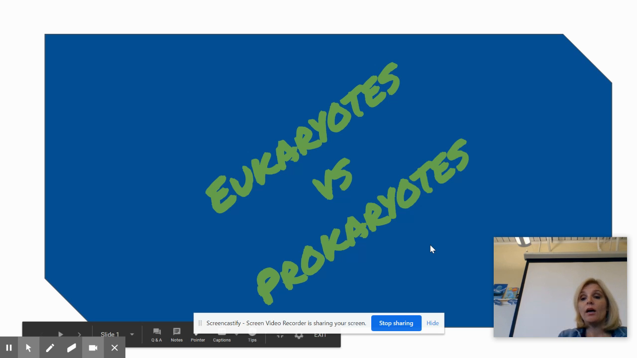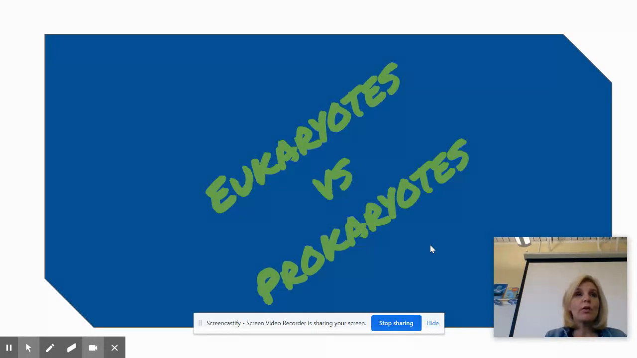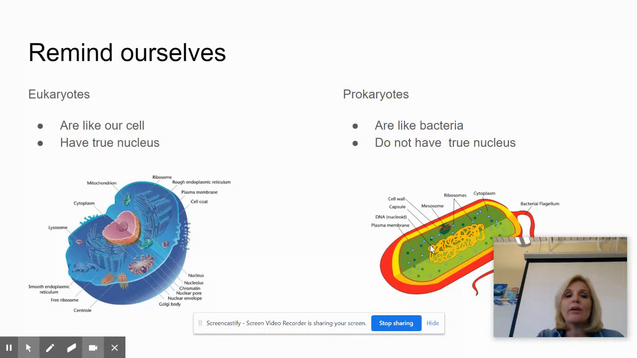Okay, everybody. So let's talk about eukaryotes versus prokaryotes. By now you should have done your reading, and we need to talk a little bit about that. Real simply, eukaryotes are cells like ours. There's a true nucleus. These are a more evolved cell than the prokaryotes. Prokaryotes are considered to be a little ancient, kind of antiquish as far as cell life goes.